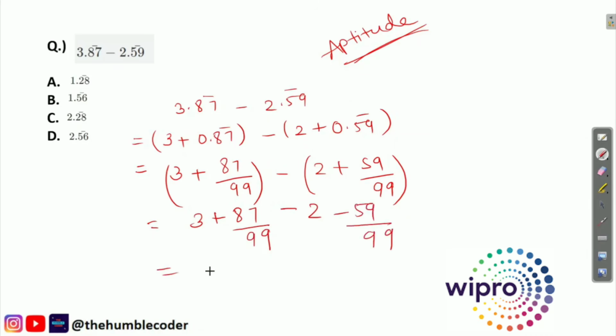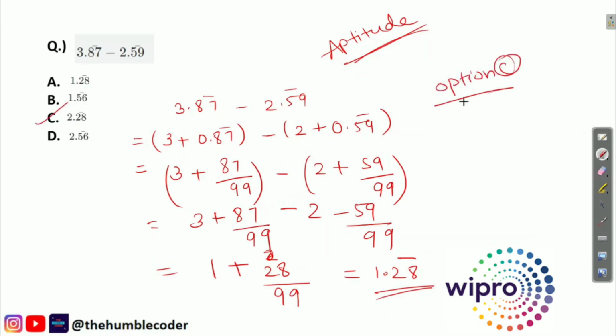In this way we will get something as 1 plus 3 minus 2 is 1, and 87 minus 59 is 28, right, because it will be 60, 70, 80, so 27 and 28, yes, it will be 28 divided by 99. So this is the final thing, and now we can simply write it as 1.28 bar, because 28 upon 99 can be written like this, 1.28 bar. So the correct answer for this question is option number C.